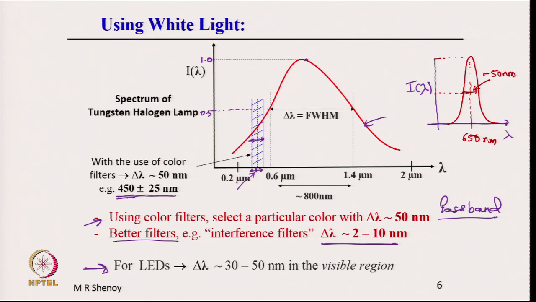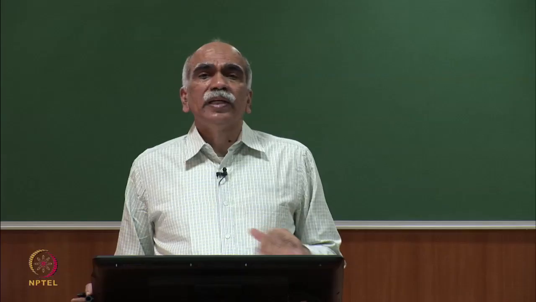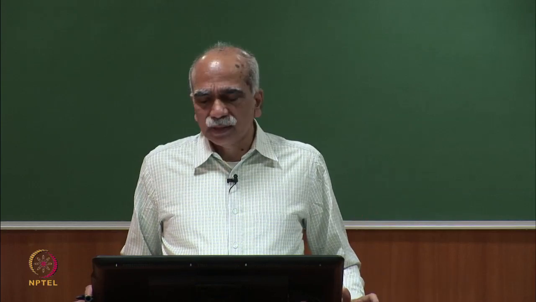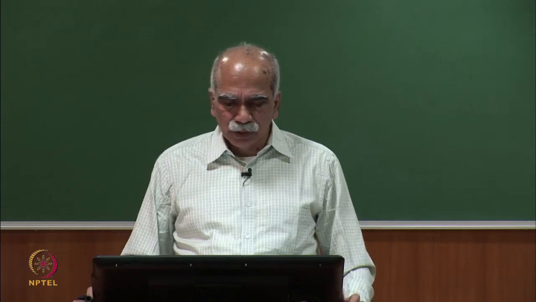So, typically this number is about 30 to 50 nanometer. You can measure this in a laboratory. If you have a good spectrometer, then you can simply measure the intensity distribution of a light emitting diode, and similarly you can measure the pass band of a color filter. So, I was talking about color filters, you can measure the pass band by passing the output through a spectrometer and scanning different wavelengths. So, that is how the intensity distribution is measured.